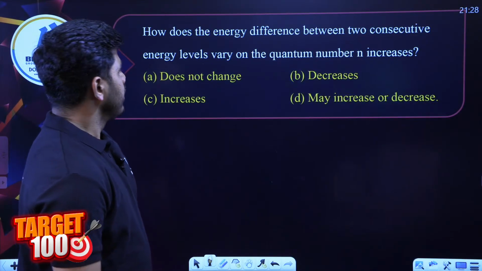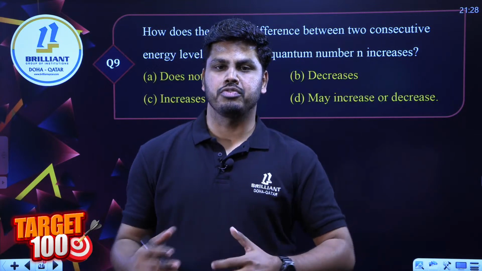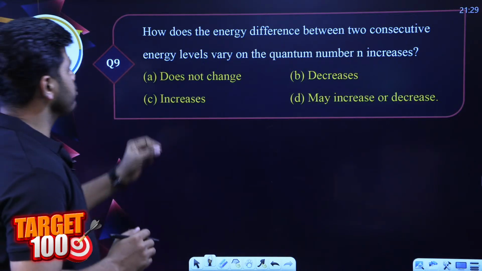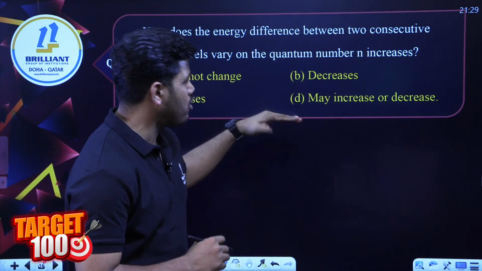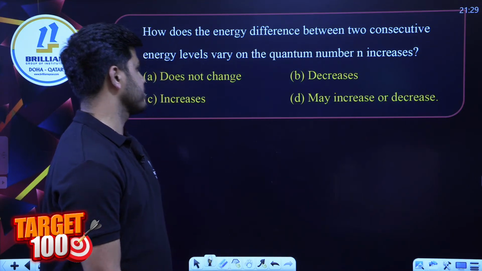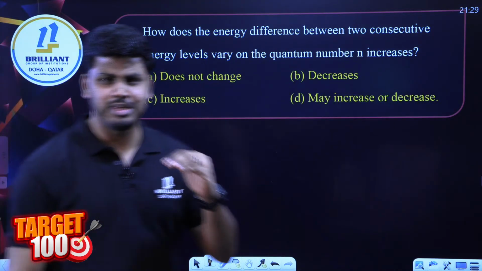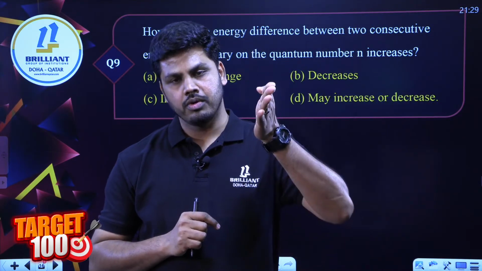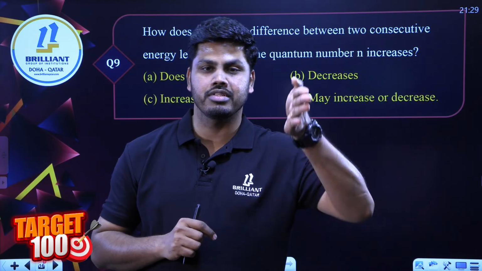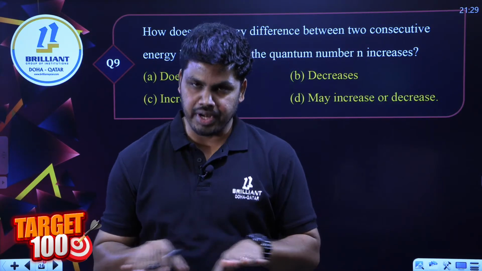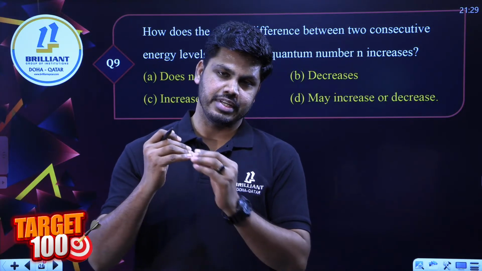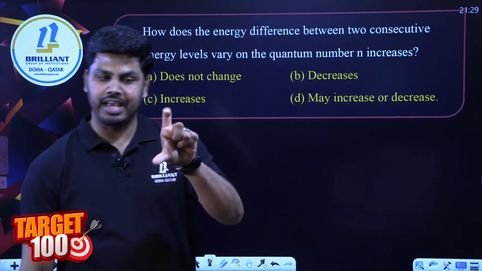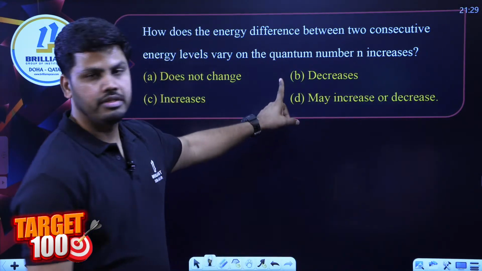Question number 9, another question from the energy part. Let's go through that. How does the energy difference between two consecutive energy levels vary as the quantum number n increases? Simply, what happens to the difference between adjacent energy levels when you go from one orbit to the other, coming towards the higher energy levels, starting from the ground state energy: first excited, second excited, third excited, and so on.